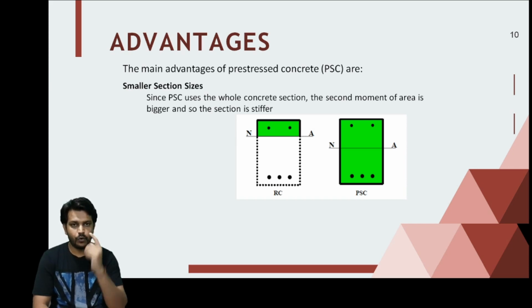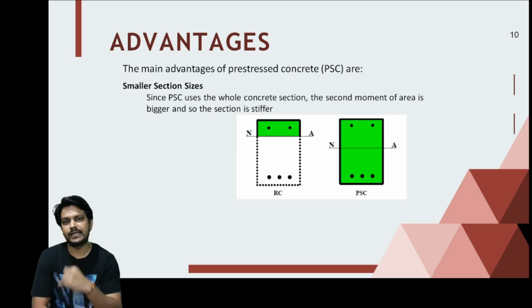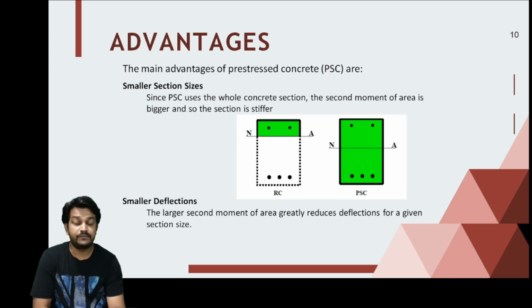So what is the advantage of it? If the whole cross section is resisting the external load, the cross section required will be thinner, or the depth required will be lesser than that required in case of an RCC member. The deflection in a pre-stressed concrete member will also be lesser as compared to an RC member.